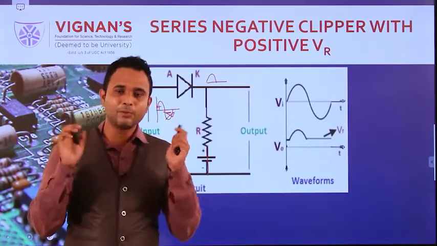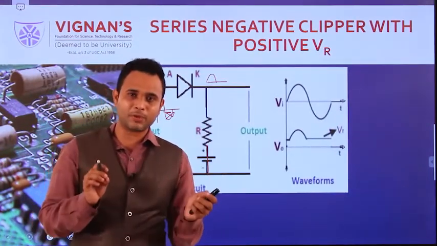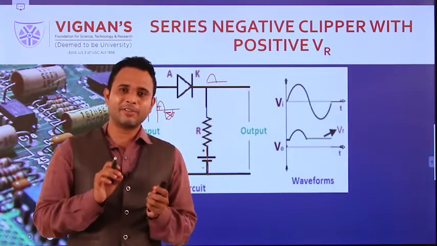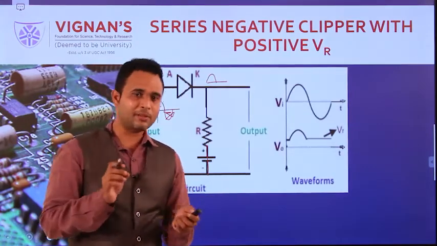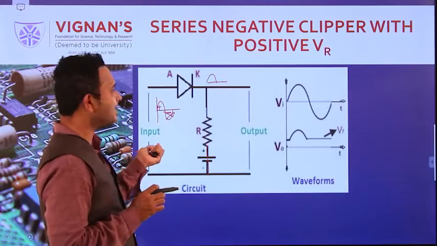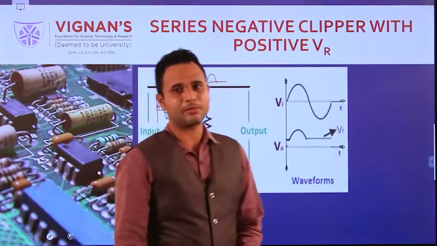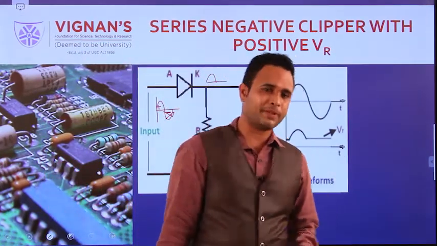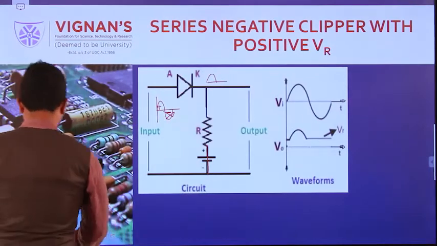So we have two types of clipper: one is the series positive clipper and the second one is the series negative clipper. Another type of clipper is the one with reference voltage. What is meant by with reference? I will tell in this class.